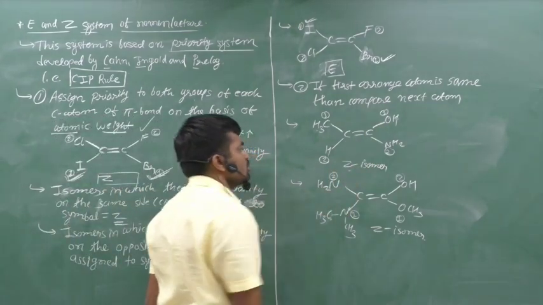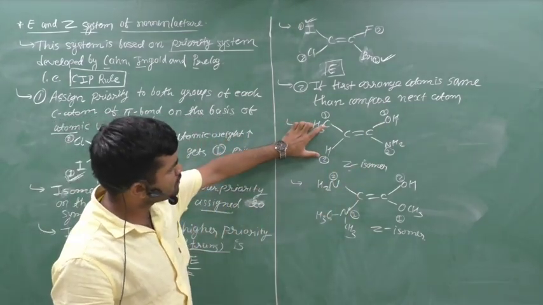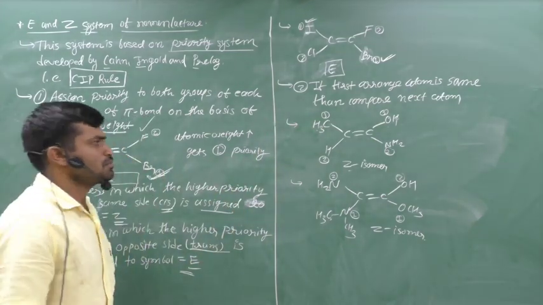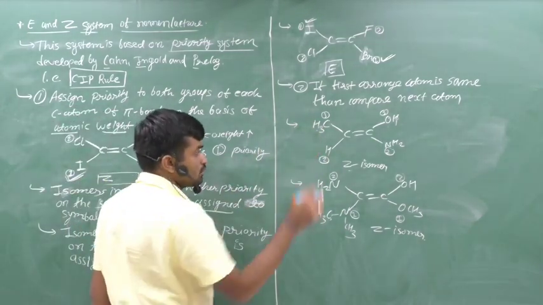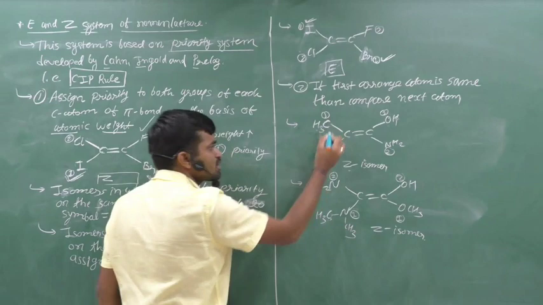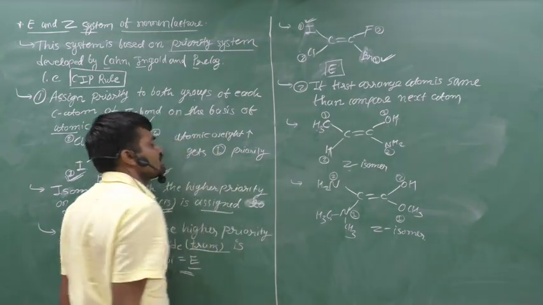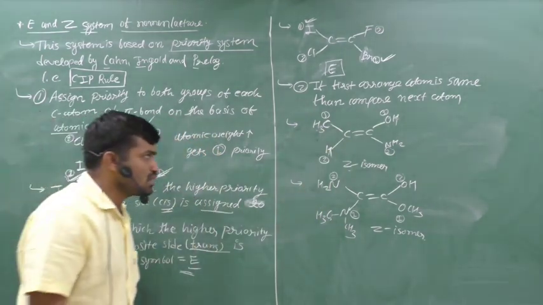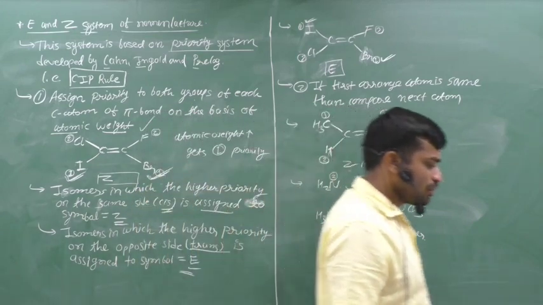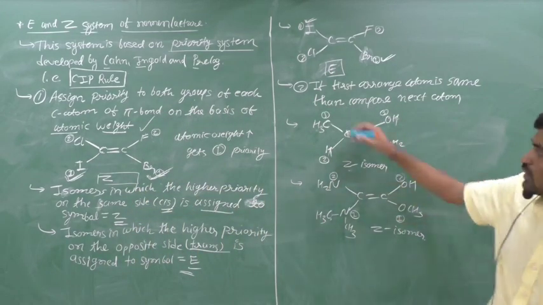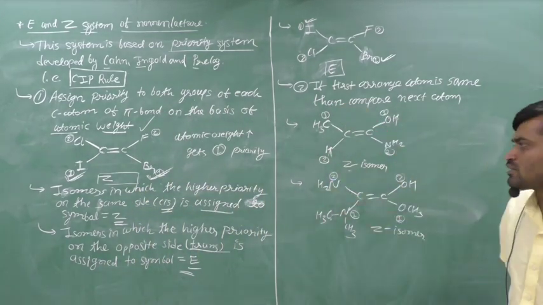From the first two groups, first priority goes to CH3 because here the directly attached atom is carbon and here the directly attached atom is hydrogen. Obviously the atomic weight of carbon is higher than hydrogen, therefore CH3 gets first priority and hydrogen gets second priority.